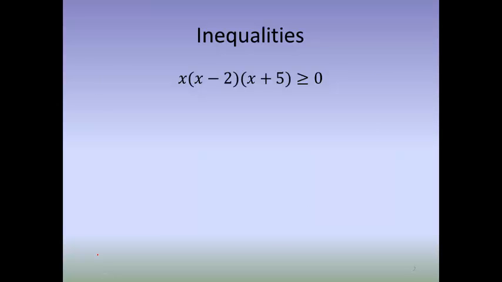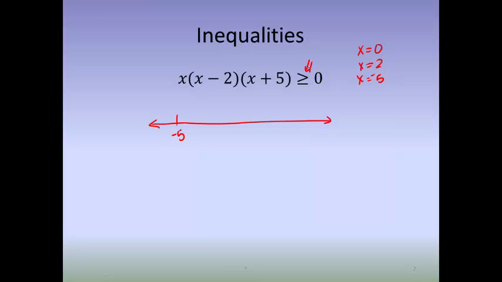Alright, so this polynomial inequality is cubic. I know that because it has 3 x's. When I multiply this out, this would be an x cubed, but there's no need to multiply it out. Just keep in mind that it's a cubic, and that gives me the number of intervals that I will be looking at. So on my number line, I'm going to put the values using the zero product property. So I'm going to put on the number line a 0, I'm going to put a 2, and I'm going to put a -5.